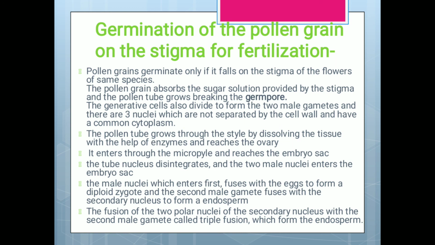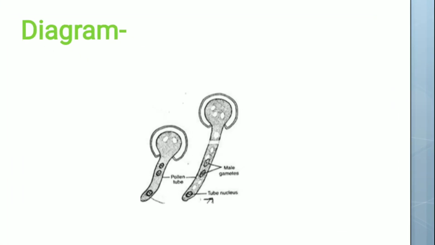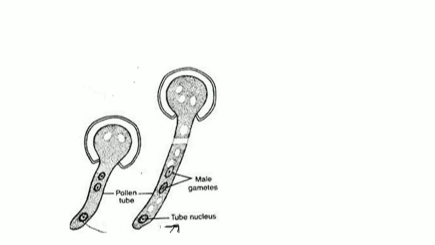The male nucleus which enters first fuses with the egg to form a diploid zygote, and the second male gamete fuses with the secondary nucleus to form the endosperm. The fusion of the two polar nuclei of the secondary nucleus with the second male gamete is called triple fusion, which forms the endosperm. We can see this diagram of germination.